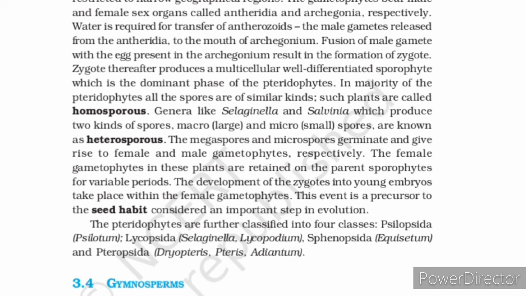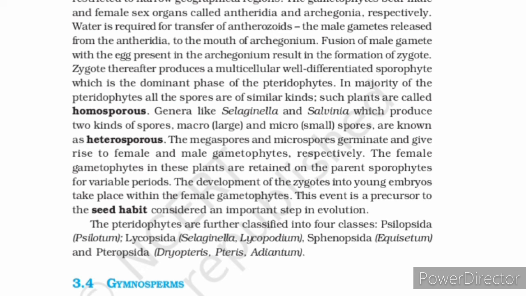But here in the case of pteridophytes, the main region is the sporophyte, which is differentiated into true roots, stem and leaves.